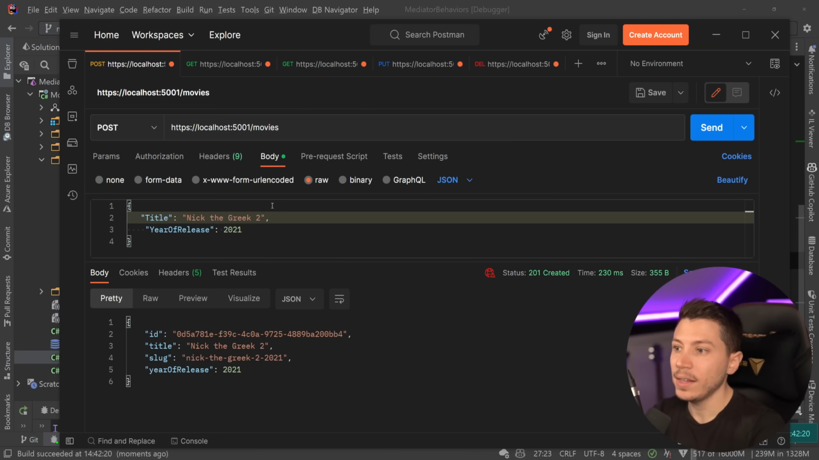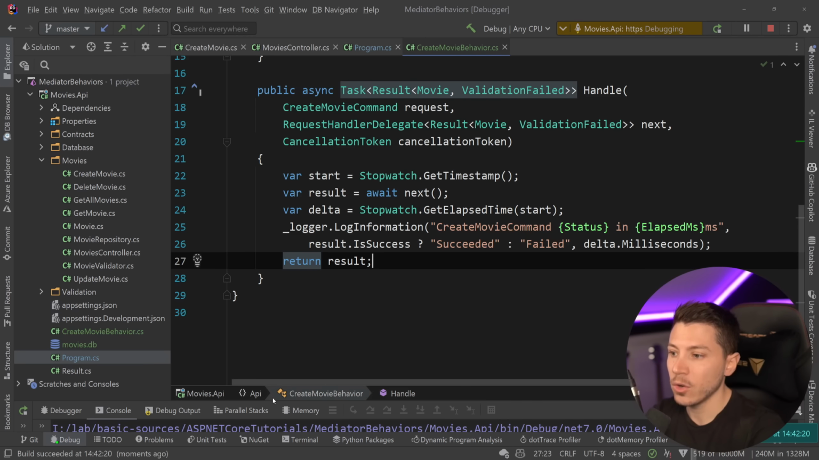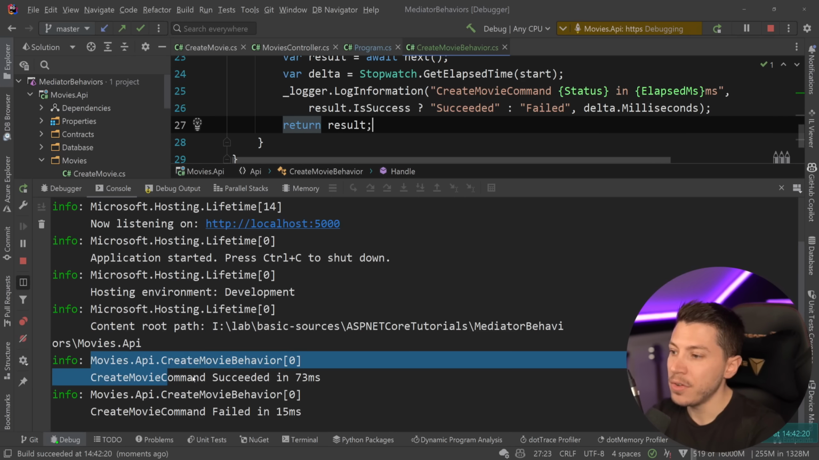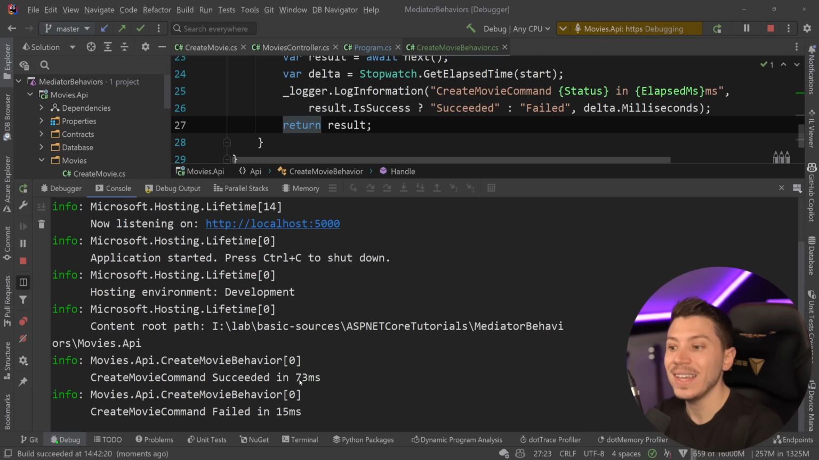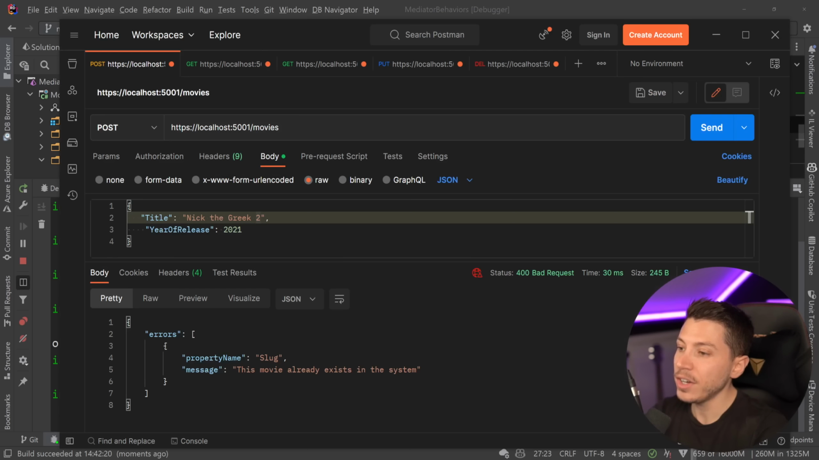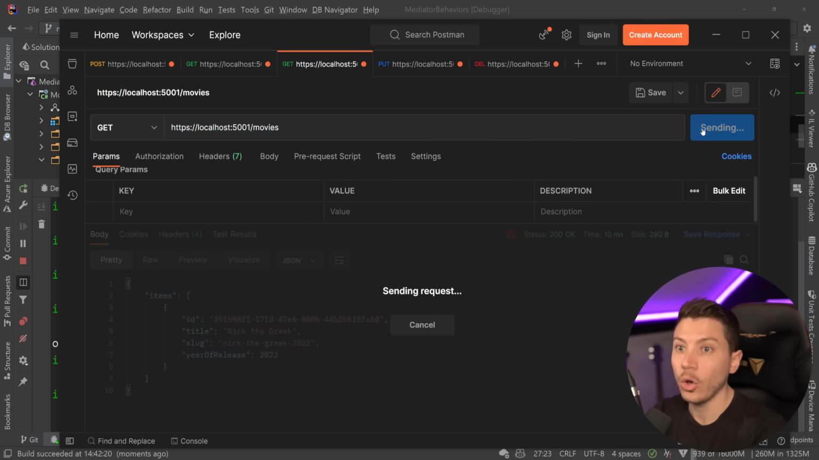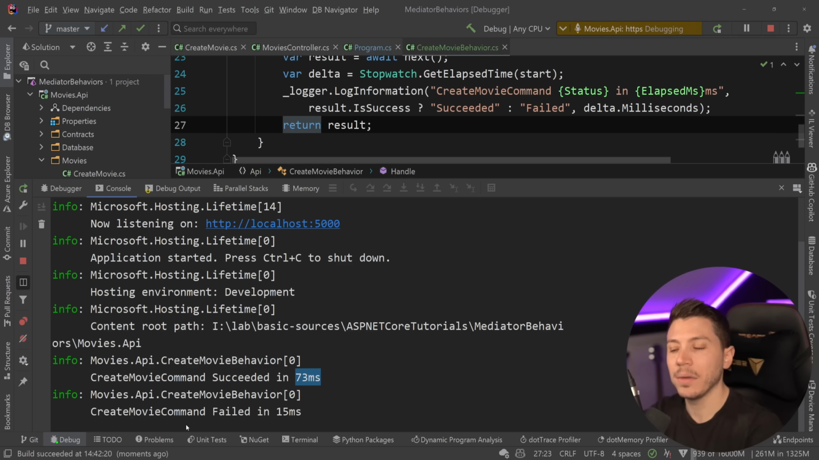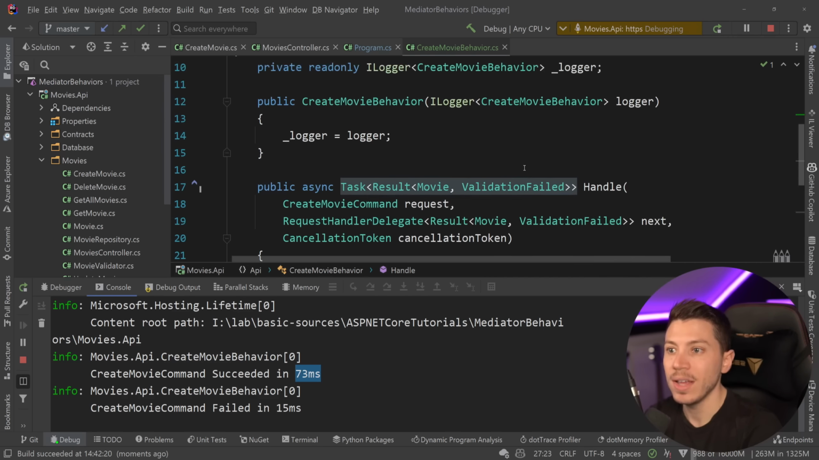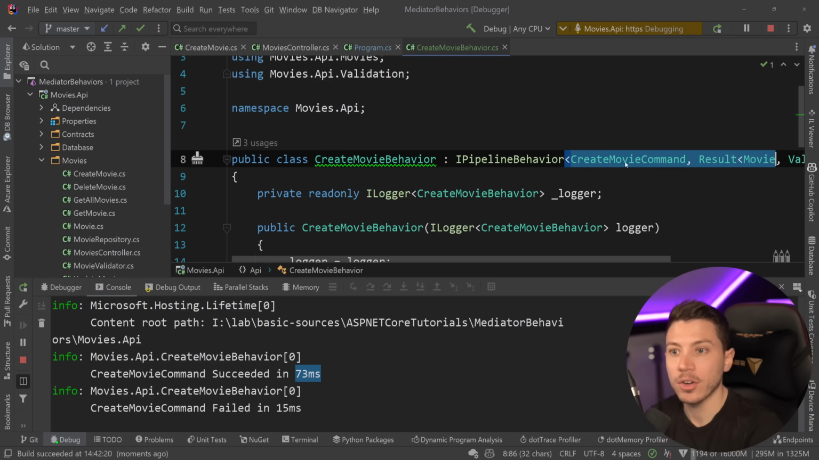So that is now created. And if I try to create something that already exists, that should have failed. So in the console, as you can see, the first thing was created and succeeded in 73 milliseconds, and it failed in 15. If I try to do any other action, like get all the movies, I'm not going to see anything because nothing matches the parameters I have in my behavior other than this specific handler, the create movie type